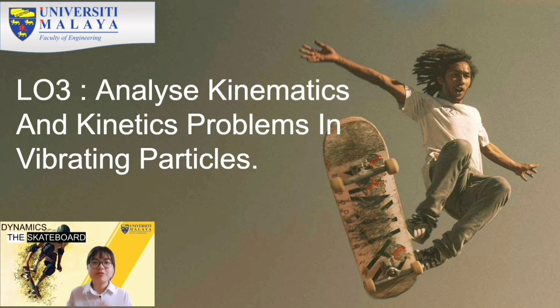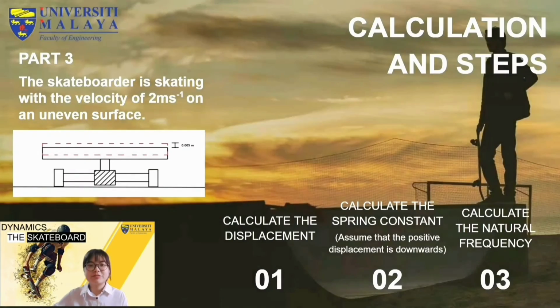Now let us move on to LO3, which is to analyze the kinematics and kinetics problems in vibrating particles. So what is vibration? Vibration is the oscillating motion of a body or system of connected bodies displaced from a position of equilibrium. For part 3, another scenario is created where a skateboarder is skating with a velocity of 2 meters per second on an uneven surface.